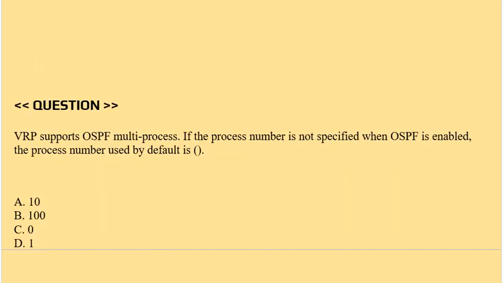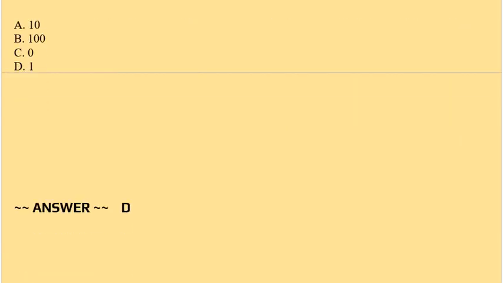Question is VRP supports OSPF multiprocess. If the process number is not specified when OSPF is enabled, which process number is used by default? Option A 10, option B 100, option C 0, option D 1. Correct answer is option D.